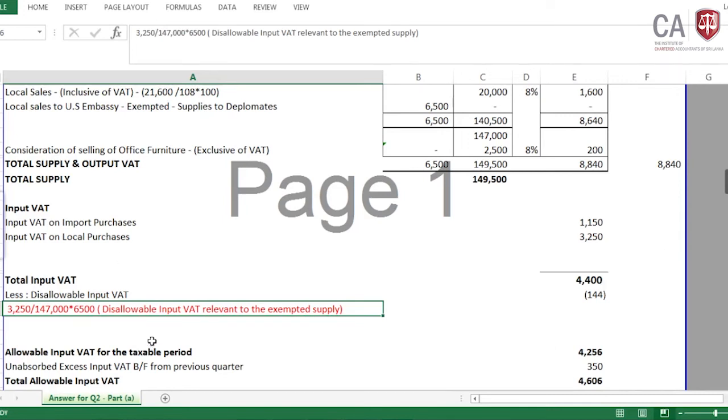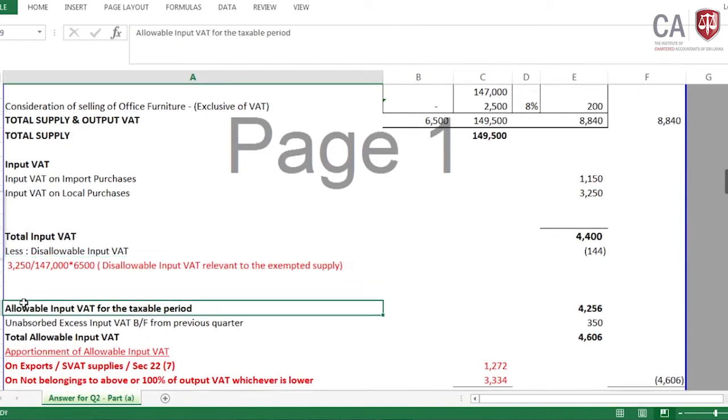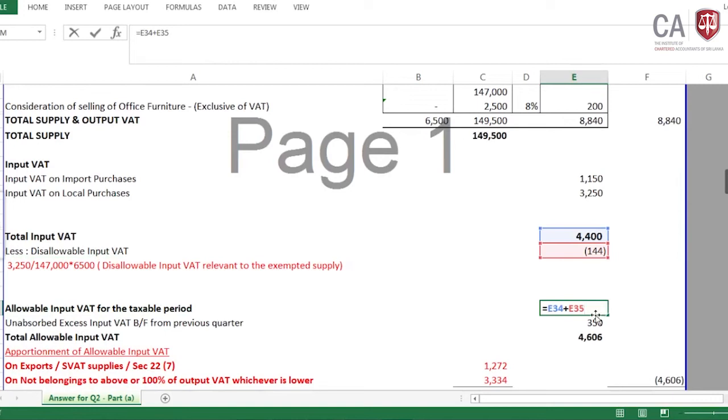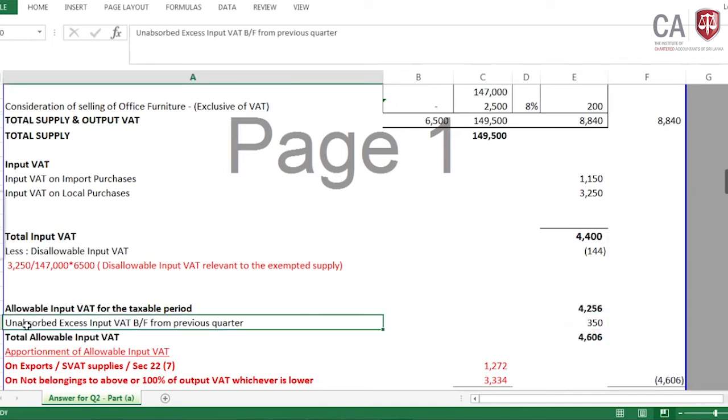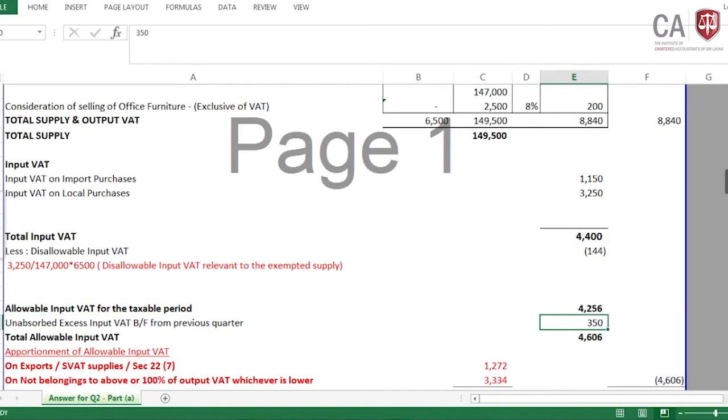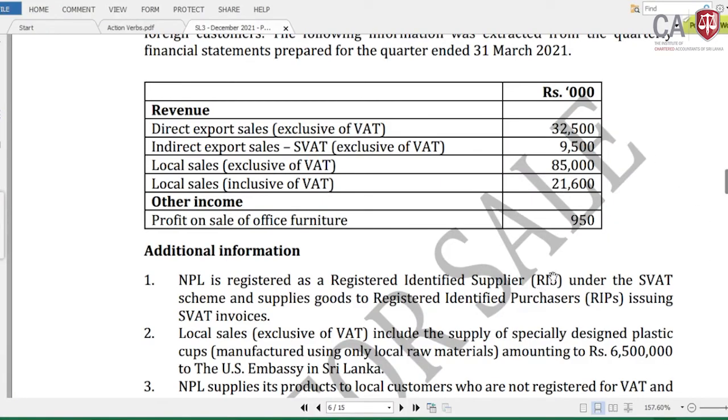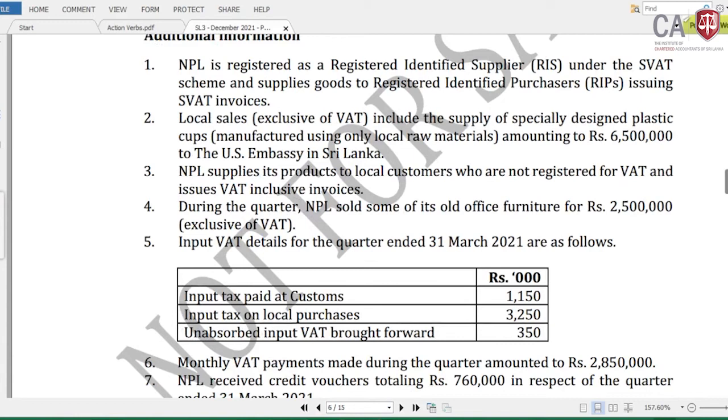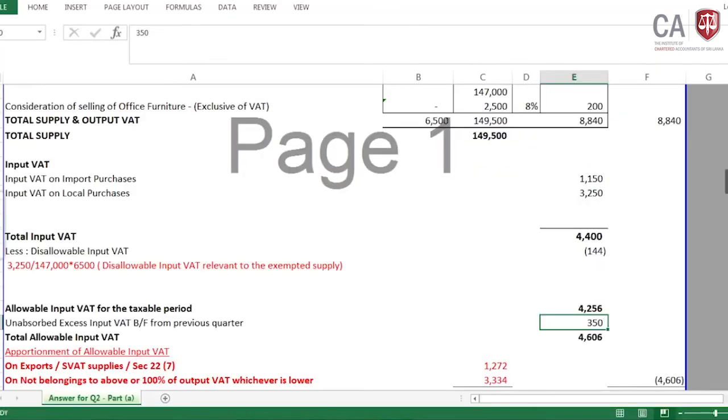Done. Then after that we are coming to allowable input VAT for the taxable period. This 4,400 minus 144. After that, unabsorbed excess input VAT brought forward from previous quarter. In the question, you can remember it has given here, it's 350 which was carried forward from the previous quarter. Now we have the total allowable input VAT, the summation of these two.